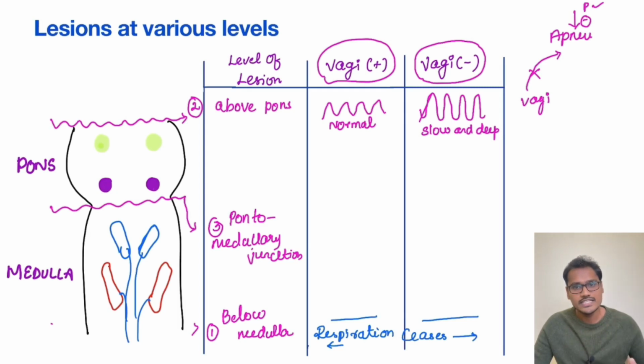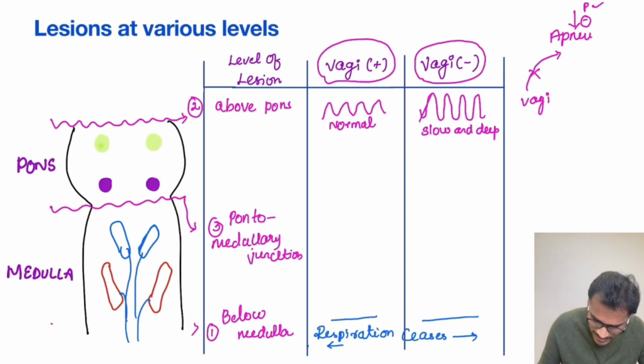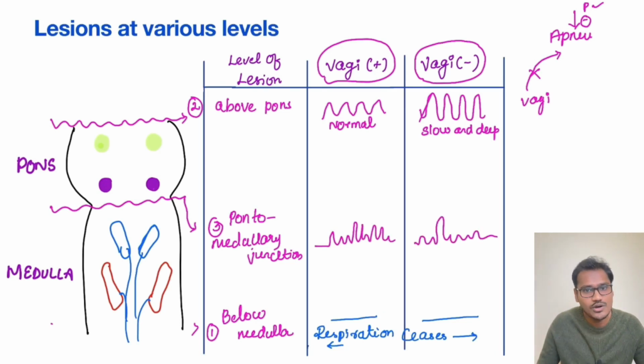Now all the centers, both the apneustic center as well as the pneumotaxic center of the pons, are completely cut off. What is the function of the whole pons? If you remember, I told you it is a fine tuner. Now the fine tuning is gone. So what will happen? It will give us an irregular respiration. There will be no regularity because my fine tuner is gone now.